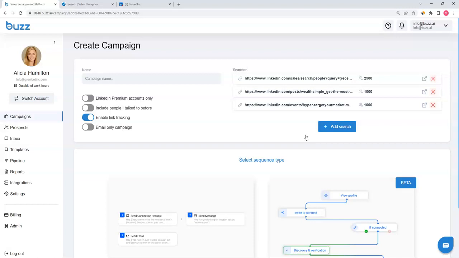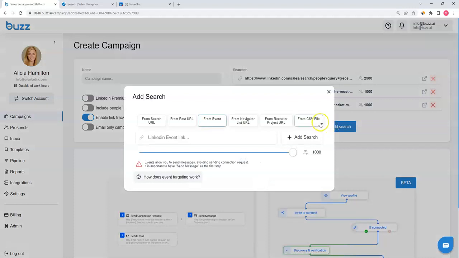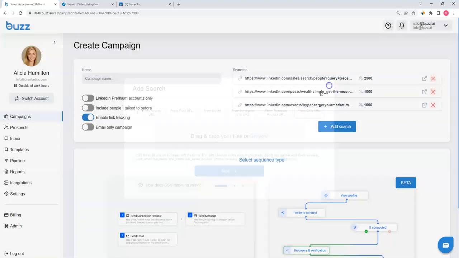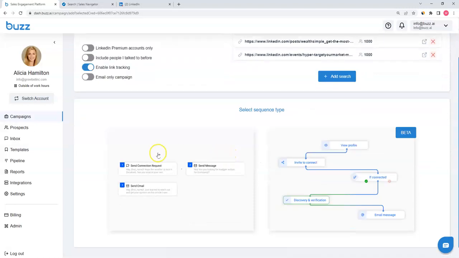We can continue down our targeting path. If you have a source of truth, data that you want to use, by all means, we can drag and drop that file in, map the data. Buzz can leverage it to perform all of your LinkedIn and email automation tasks within one platform. Let's take a look at the steps that we can use.